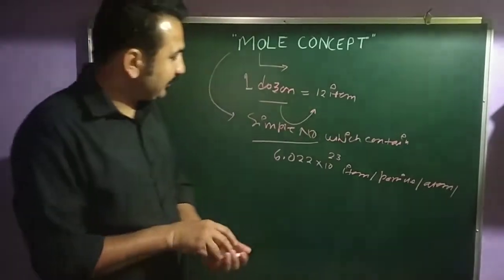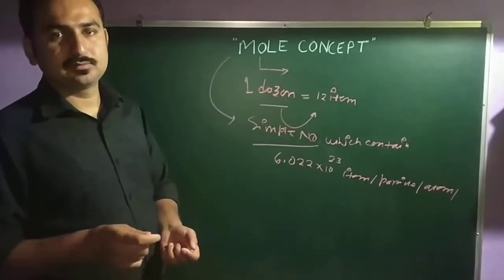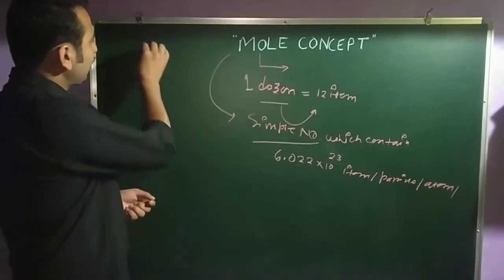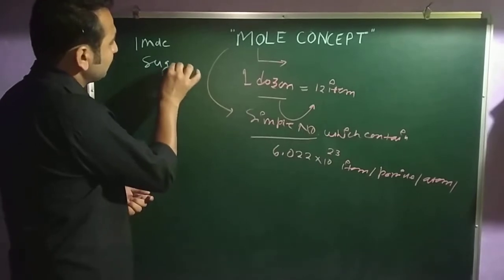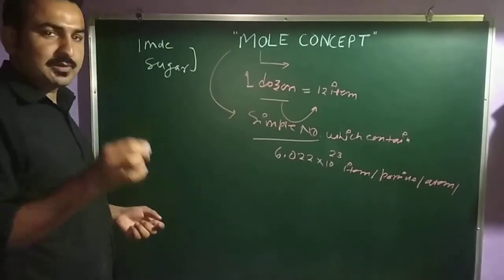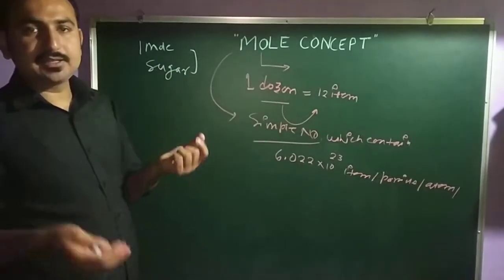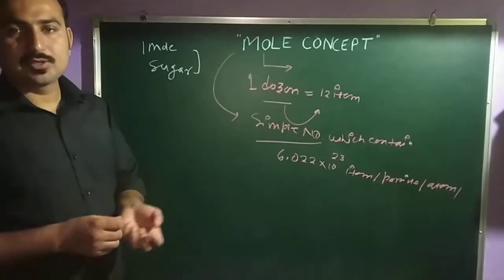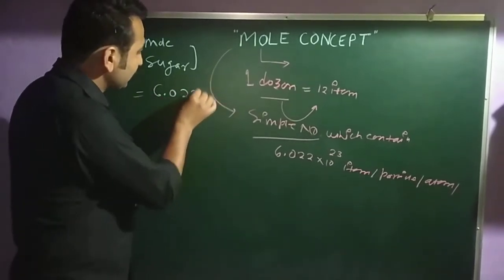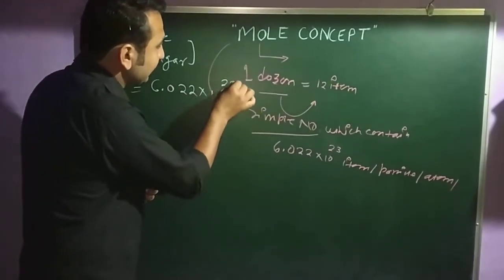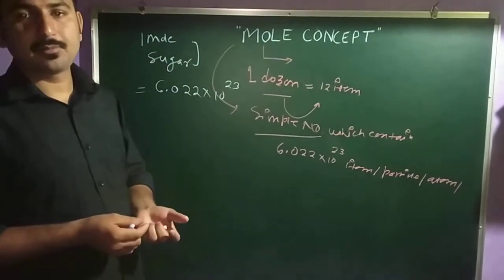For example, you have 1 mole of sugar. The question is how many particles are present in 1 mole of sugar? So directly you can say 6.022 × 10 to power 23 particles are present in 1 mole of sugar.